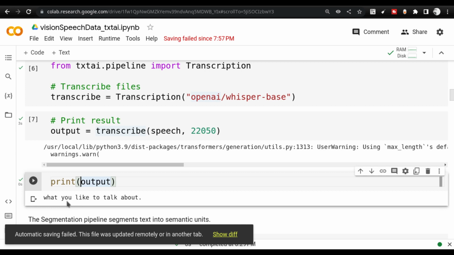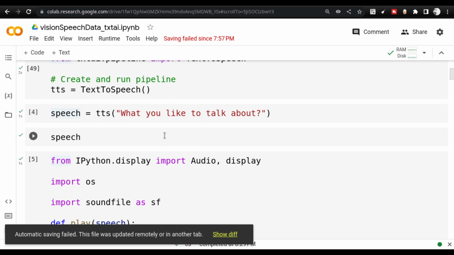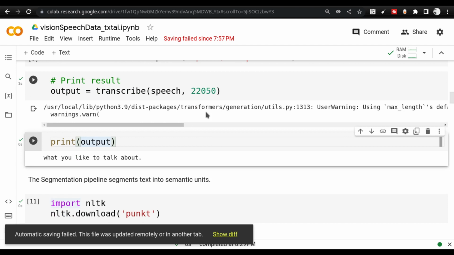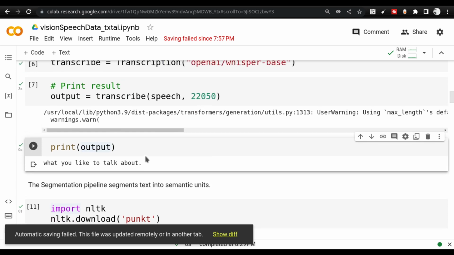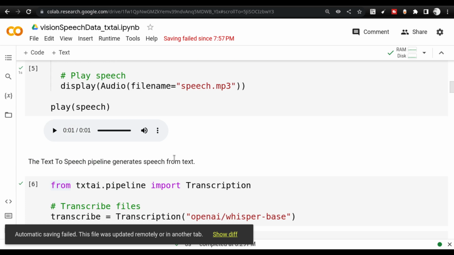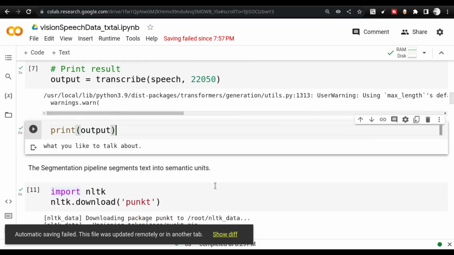So you see the output is what you like to talk about. We started with what you like to talk about, converted it to speech, and then converted the speech, that is the WAV file, back to text again. So you see the entire cycle, right? And these steps can be done on multiple files also. It need not be curtailed to a single file. You can create workflows that involve multiple WAV files, which can be fed into these models, and then the text can be generated for all these files. And TxtAI makes this process very intuitive.